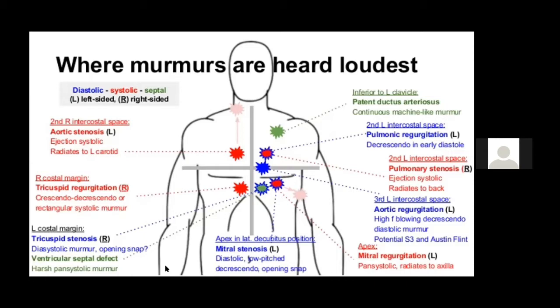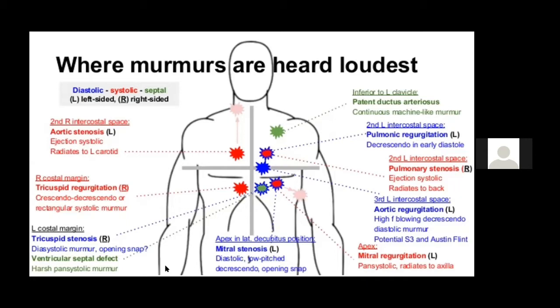Now there are a few things which are associated with pulmonary stenosis. You should always know that most of the time you get an ejection click. So in pulmonary stenosis, you get a phasic ejection click. Why is it called phasic? Because that is the only right-sided event which decreases on inspiration.